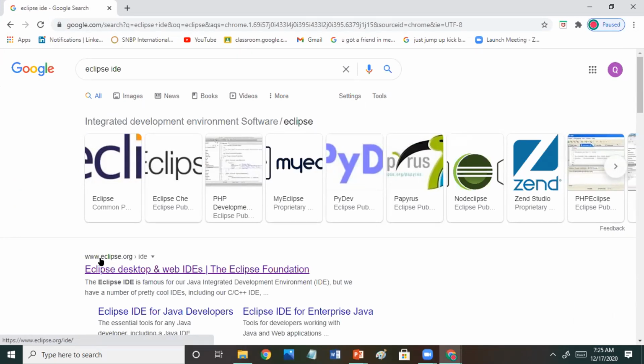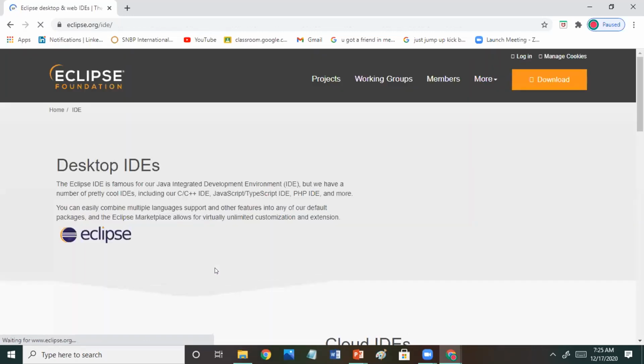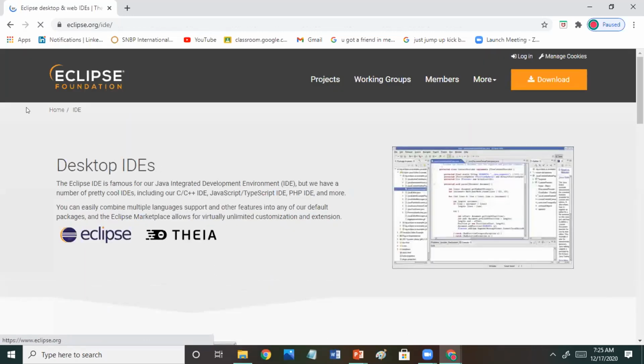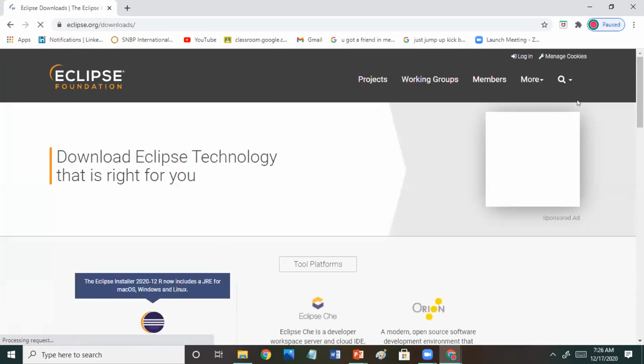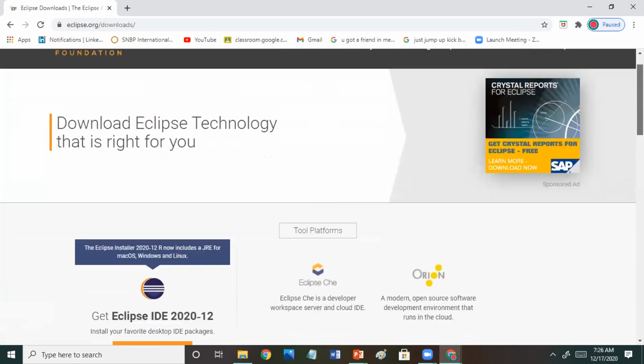That is www.eclipse.org. You have to click this site and this site will open. Clear? Now we will go to the downloads. Click here, download. This orange button, you can remember that.